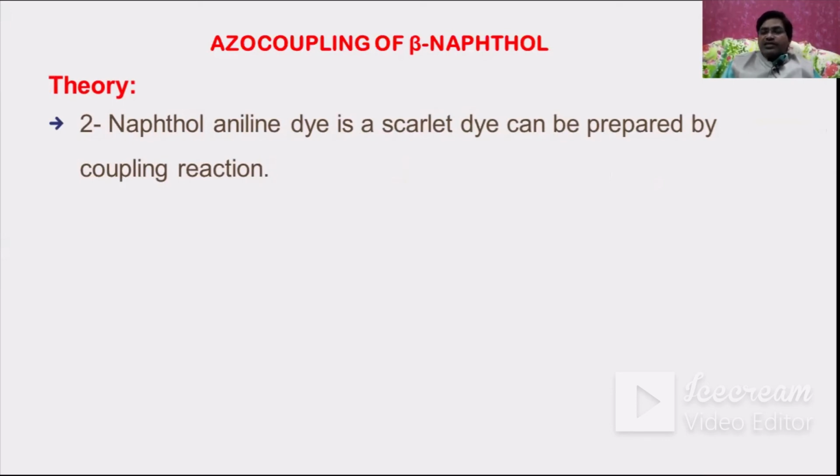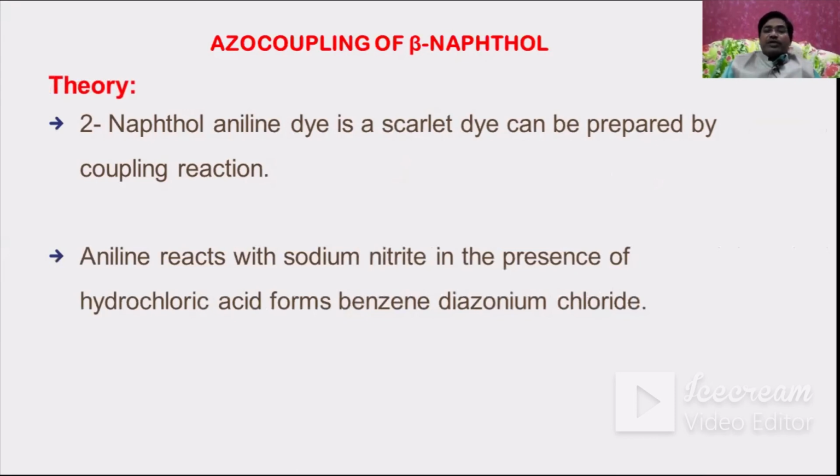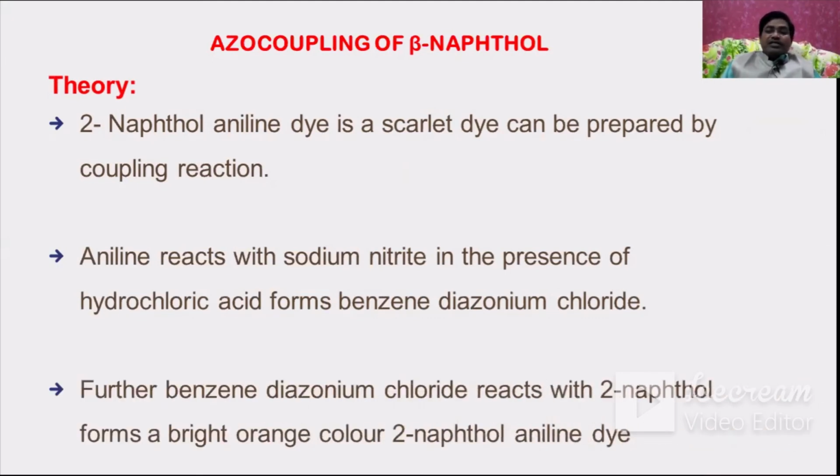This diazotization reaction is also called coupling. Why is it called a coupling reaction? Because 2 ring systems are coupled, that is, 2 ring systems are connected, and such a reaction is called a coupling reaction. Aniline reacts with sodium nitrite in the presence of hydrochloric acid and forms benzene diazonium chloride. Further, benzene diazonium chloride reacts with 2-naphthol or beta naphthol and forms a bright orange colored 2-naphthol aniline dye.